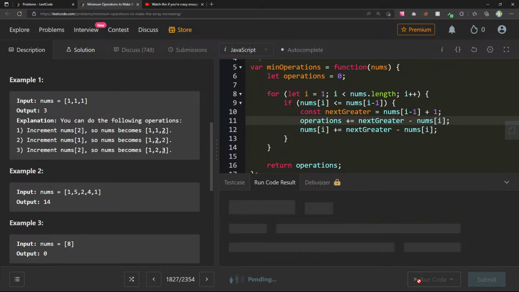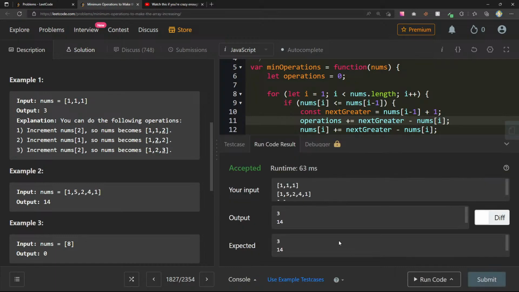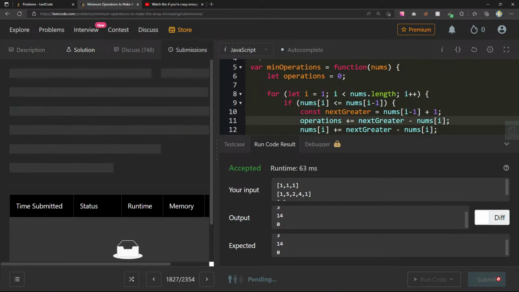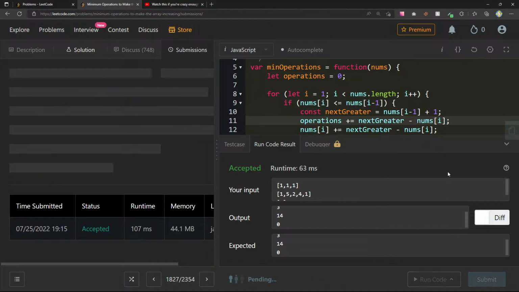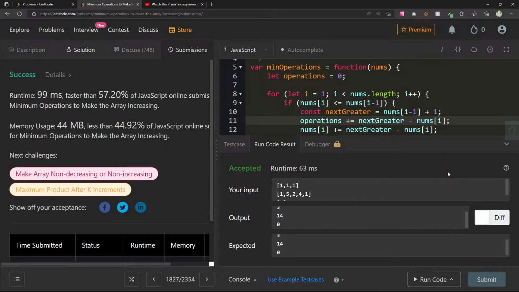For the next two, 3, 14, 0, 3, 14, 0. So let's go ahead and run this. Okay, 50%. That's like right on the money. I've actually not ever really seen that before. So that's kind of cool, just seeing the 50% exactly. 57.20.